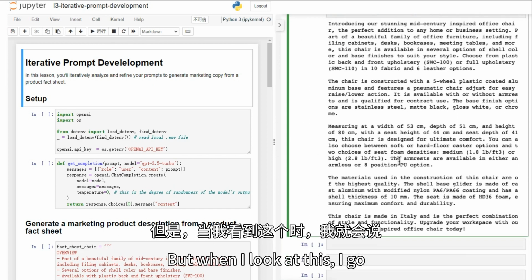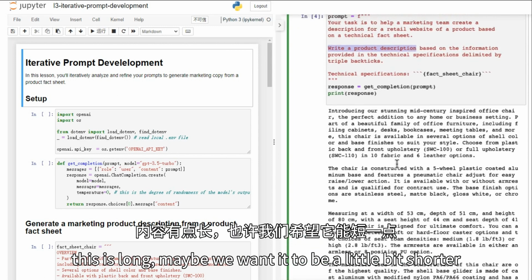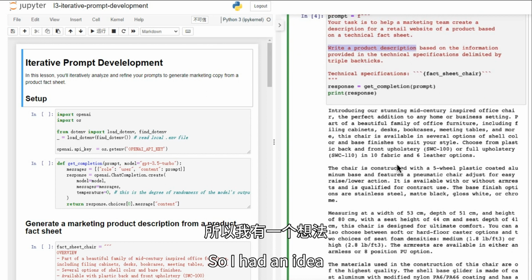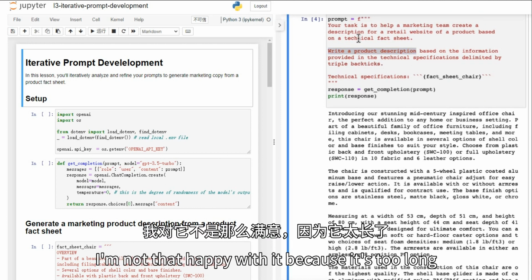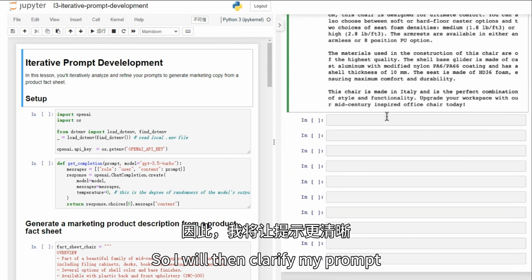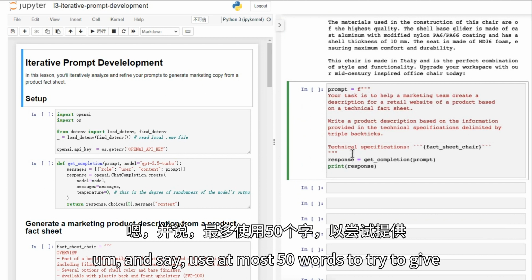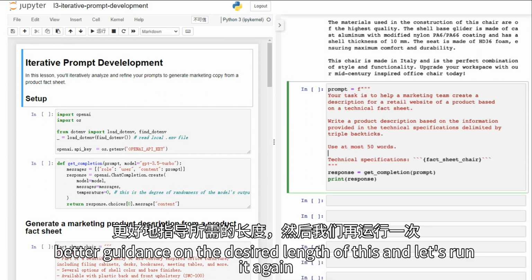But when I look at this, I go, this is kind of long. Maybe we want it to be a little bit shorter. So I have had an idea. I wrote a prompt, got a result. I'm not that happy with it because it's too long. So I will then clarify my prompt and say, use at most 50 words, to try to give better guidance on the desired length of this, and let's run the cell.